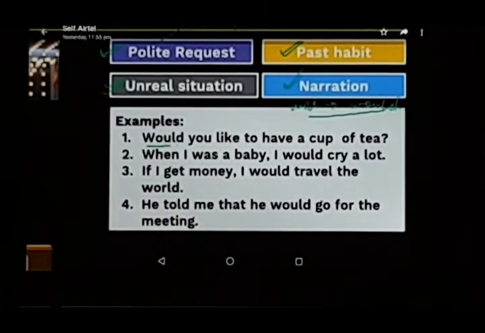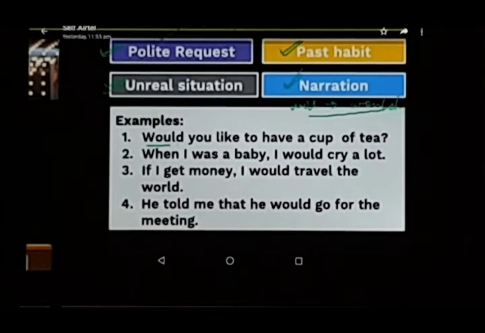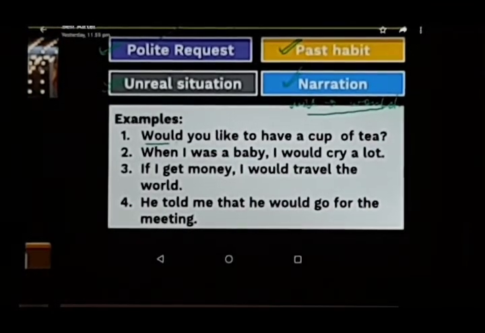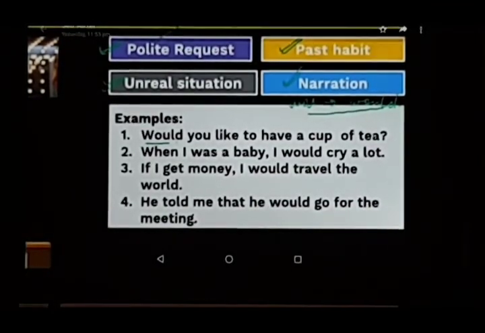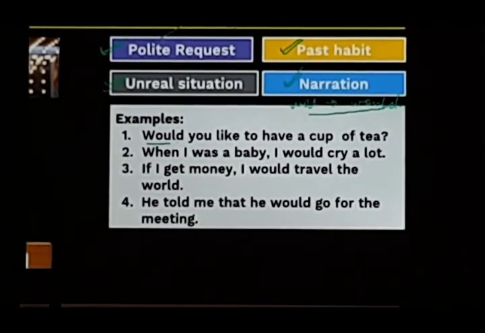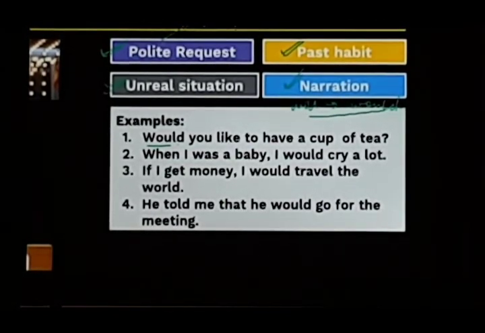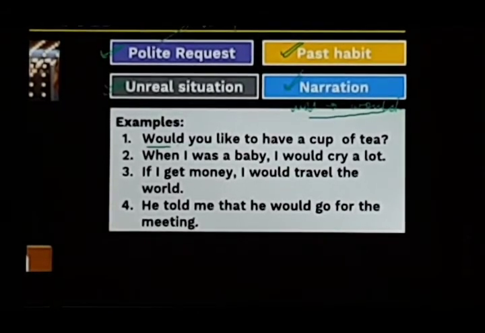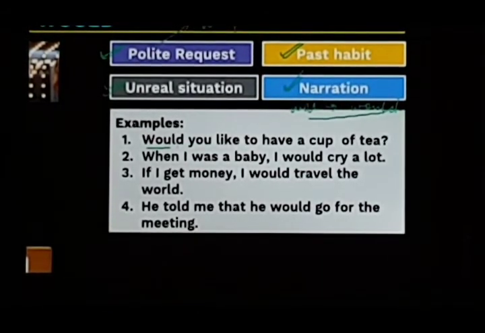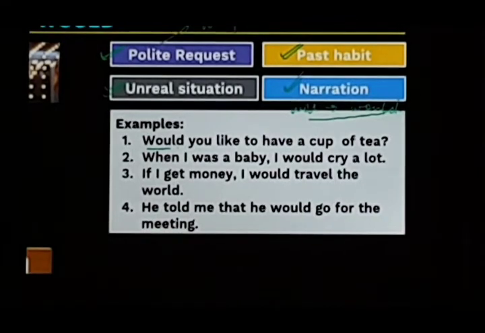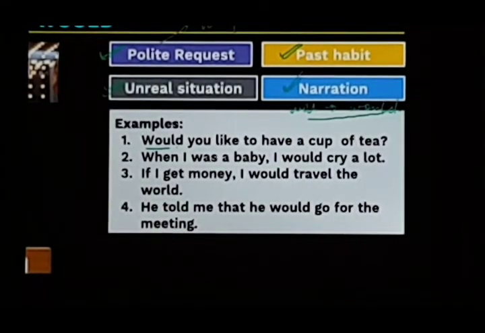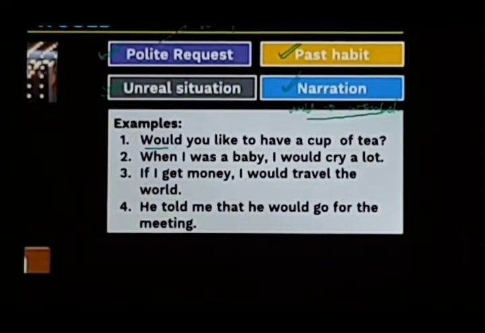Past habit, when we are talking about past habit. Unreal situations, which have very little chance of happening, or which are just imaginary. And then again narration. Would you like to have a cup of tea? This is a request or offer. When I was a baby, I would cry a lot. This was my past habit.